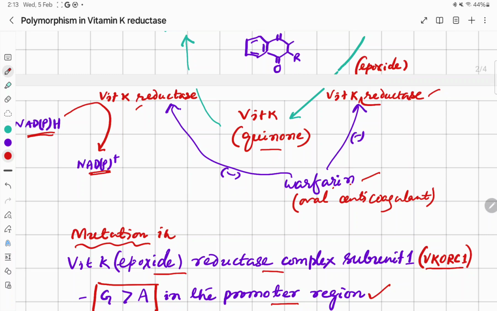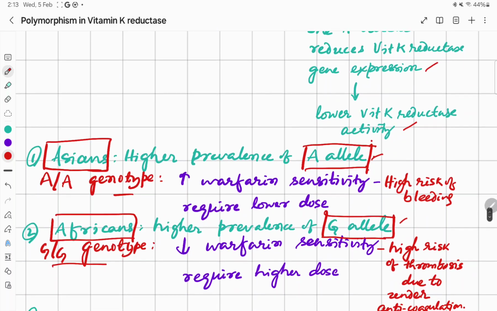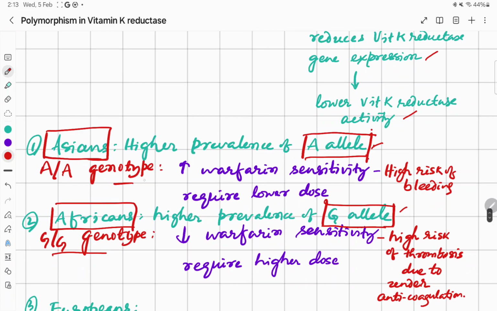So when the gene expression is suppressed and the activity is lowered, warfarin sensitivity increases. So in the AA genotype, or the Asians in whom a higher prevalence of A allele is there, there is an increase in warfarin sensitivity. That causes a high risk of bleeding.